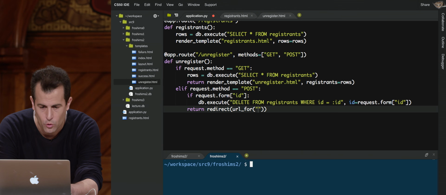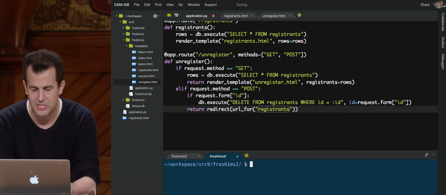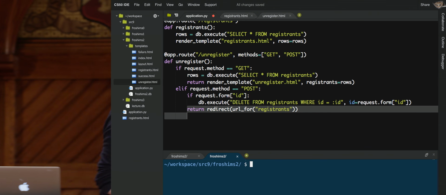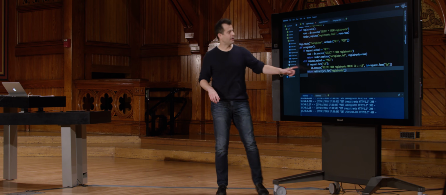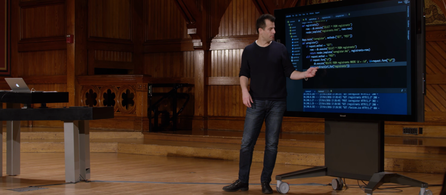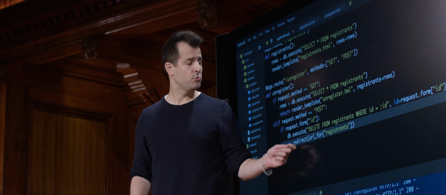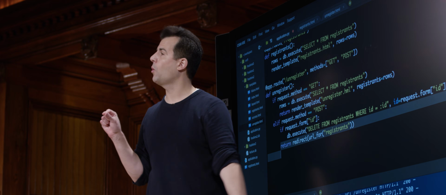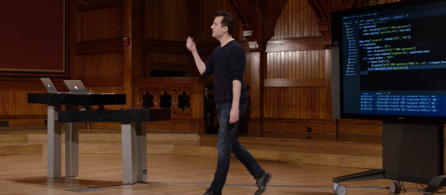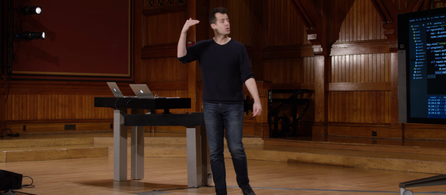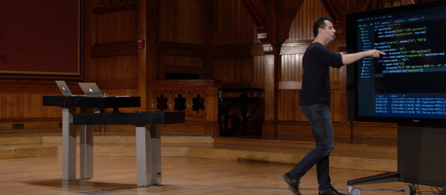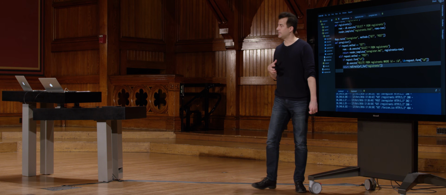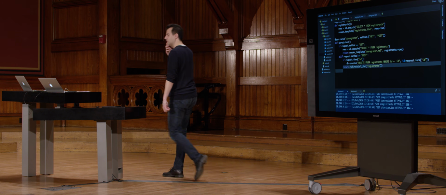Let me go ahead and do this. This is the one line that was technically there when I just ran that code, even though you didn't see it until just now. After all this, I have decided, just to keep the UI pretty simple, after trying to delete someone, just go ahead and redirect, not to the unregister page again, but to the registrants. And this is why, after deleting Stelios, I immediately saw a new bulleted list with just Marie and Andy, because I redirected the user to the route for registrants, aka /registrants.